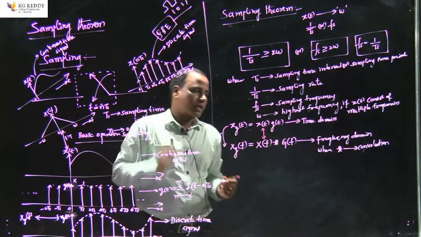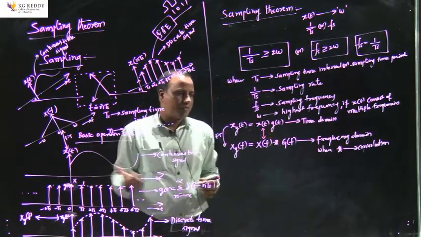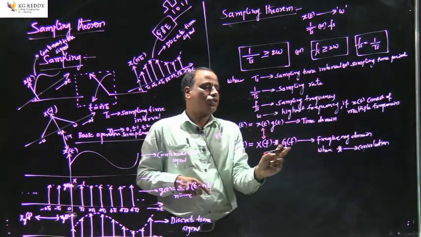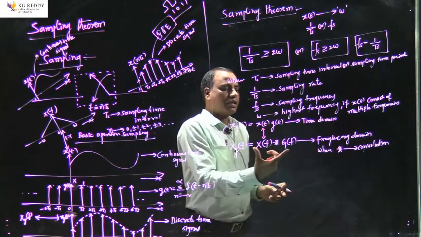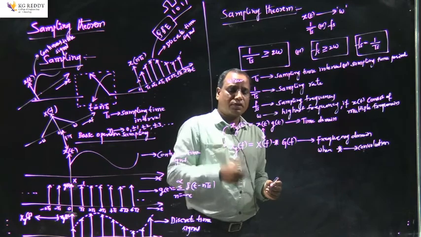I assume this is the spectrum before sampling, and g of t, obviously, the Fourier transform of g of t will become g of f. But we need to determine the Fourier transform for g of f, and try to understand the spectrum for the sampled signal.